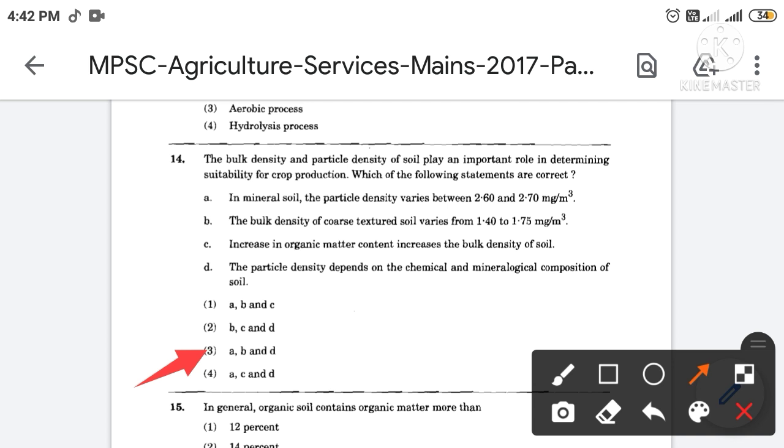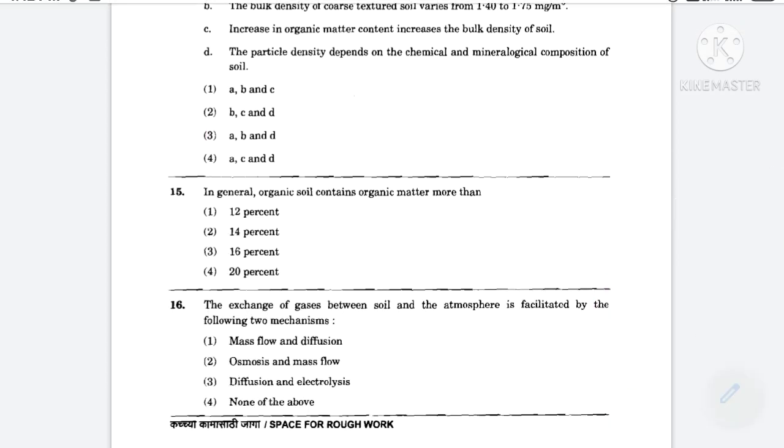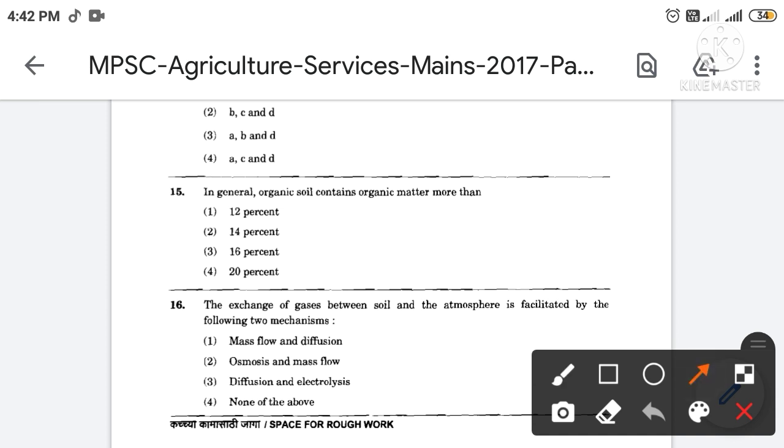Then next, in general, organic soil contain organic matter more than. The correct answer is option number 4. So in general, organic soil contain organic matter more than 20%.